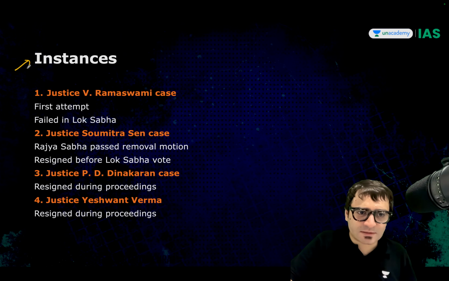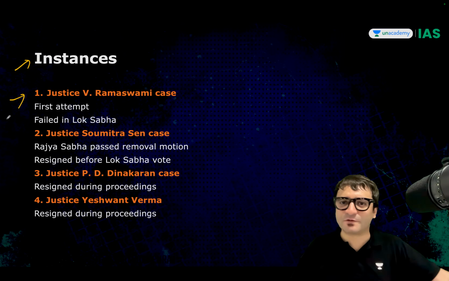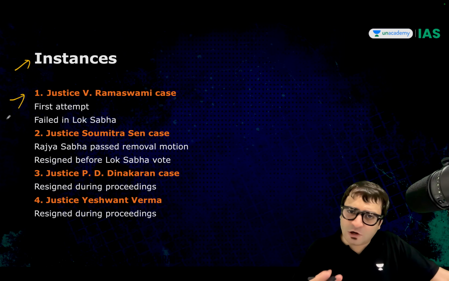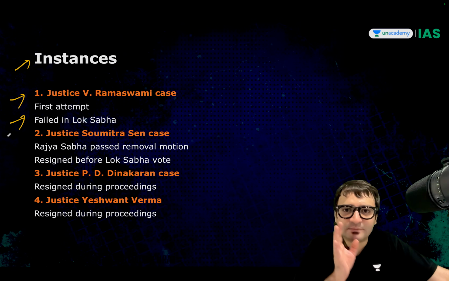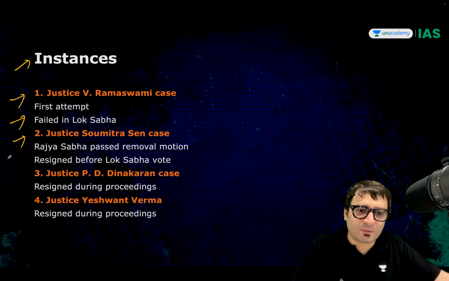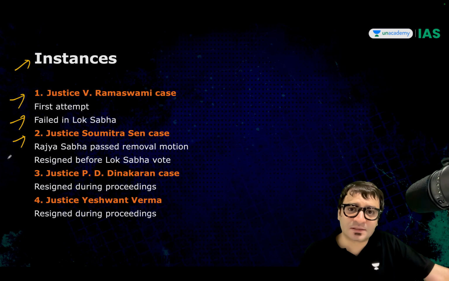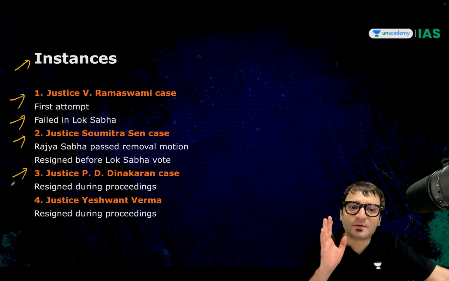What are the instances? Numerous instances. For example, Justice V. Ramaswamy was the first instance. It could not happen because the motion failed in the Lok Sabha. The Congress party voted against, abstained, did not vote. Then Justice Sumitra Sen. Rajya Sabha passed the motion, but he resigned because he thought, why should I enter the history books to become the first ever judge to be removed? Justice Dinakaran, he resigned during proceedings.